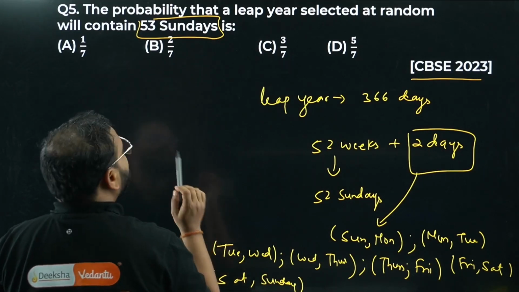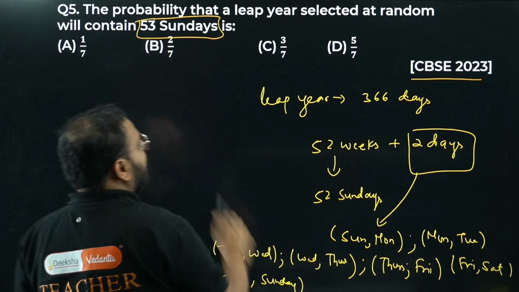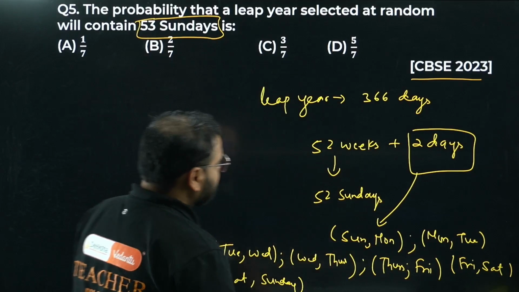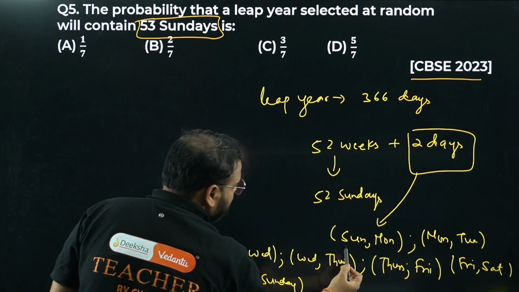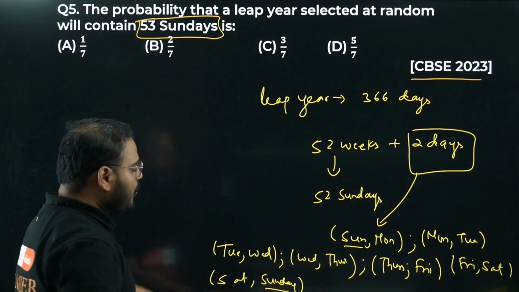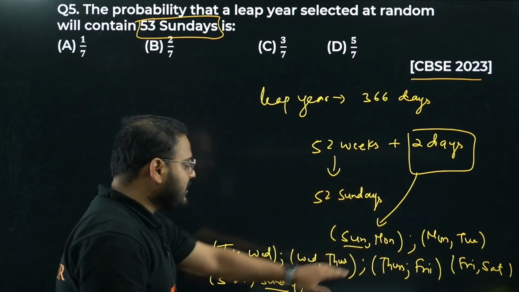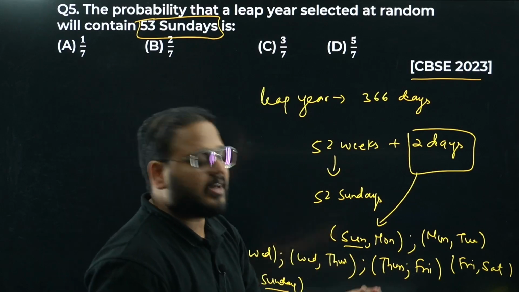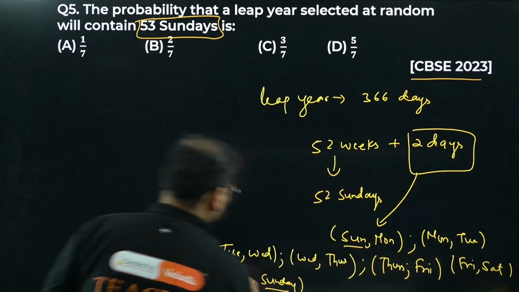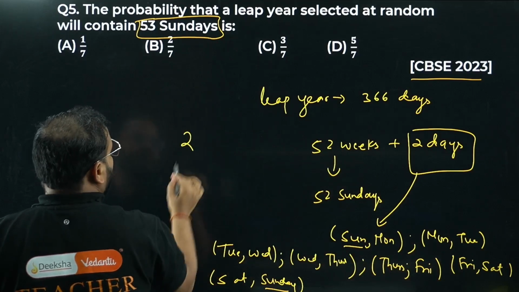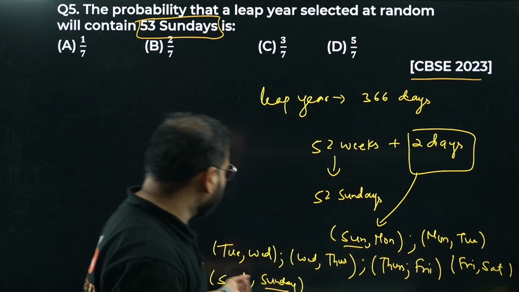We are looking for another Sunday, for a total of 53 Sundays. We already have 52. Where is the Sunday? One is over here, one is over here. Only in these two cases do we get a 53rd Sunday. 1, 2, 3, 4, 5, 6, 7: 2 cases out of a total of 7 combinations, from Sunday, Monday to Saturday, Sunday.